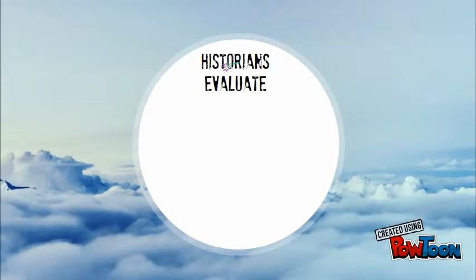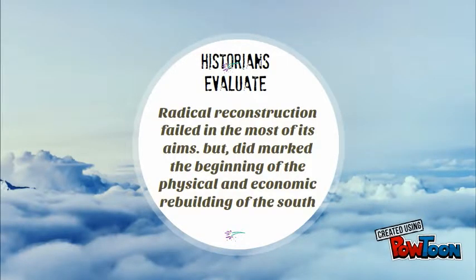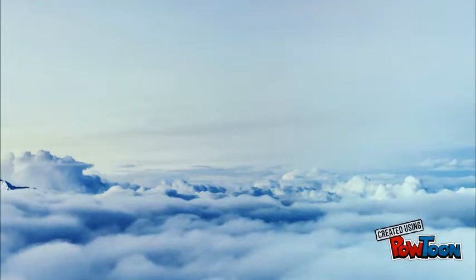Radical Reconstruction failed in most of its aims. By the end of the century, the political rights of African Americans had eroded. The legal separation of the races became the law in all Southern states. Still, Reconstruction did mark the beginning of the physical and economic rebuilding.